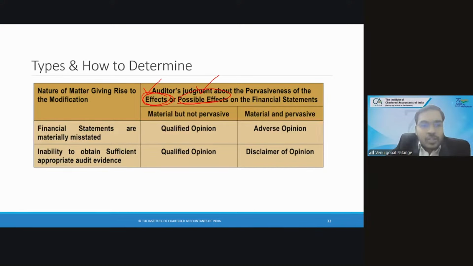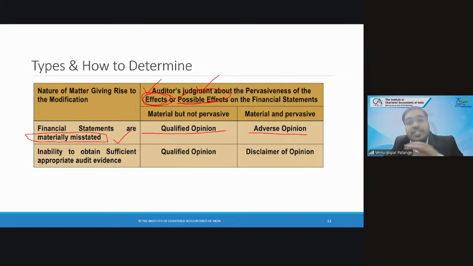So I know that misstatement has happened. When can I conclude this? When I received audit evidence, right? When I received audit evidence and I conclude there is a material misstatement, then either I can give a qualified opinion or I can give an adverse opinion.